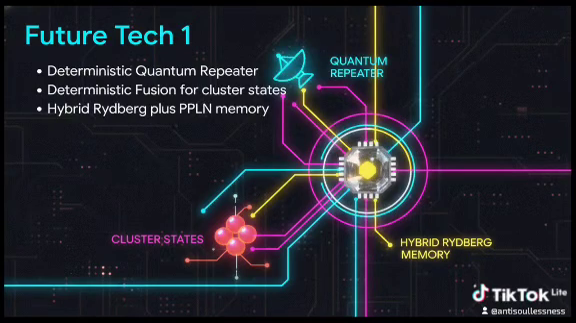Think about what this actually unlocks for us. We finally get a deterministic quantum repeater that completely beats that old 50% success limit for long-distance secure networks. We get deterministic fusion, which solves the biggest bottleneck in building massive photonic cluster states for quantum computing. We even get hybrid architectures where PPLN waveguides can trap photons directly into long-lived Rydberg atom matter memories.